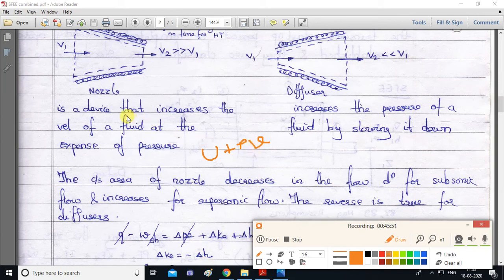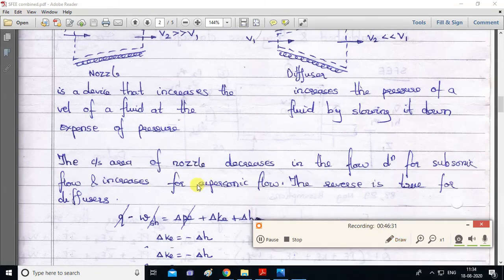So that is why it is written here: change in kinetic energy, so velocity increases at the expense of this enthalpy. In enthalpy we have pressure, so at the expense of enthalpy, and this will become H1 minus H2. So H1 minus H2 means U1 plus P1 V1 minus U2 plus P2 V2. So you will get P1 minus P2, which means there is a pressure drop. Why? Because pressure 1 is more.